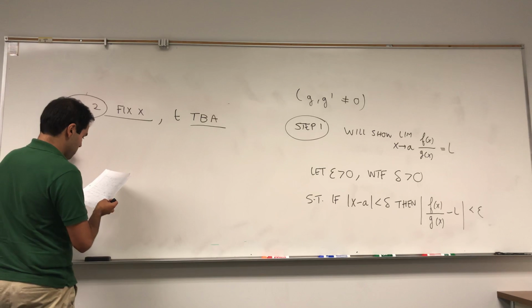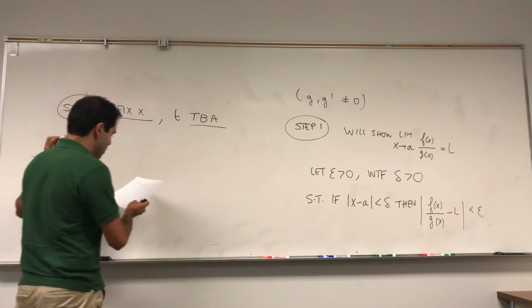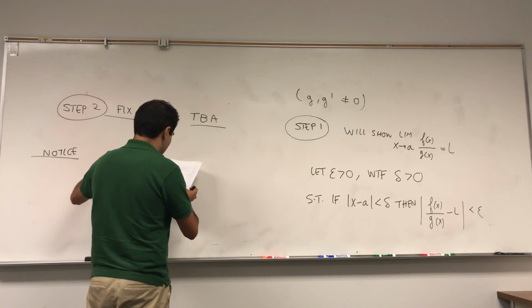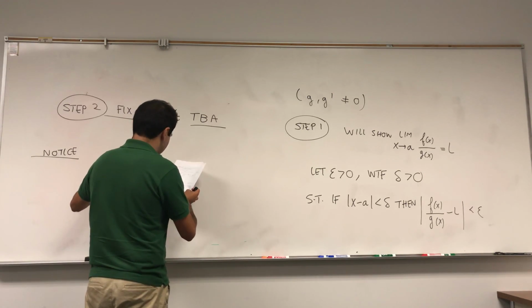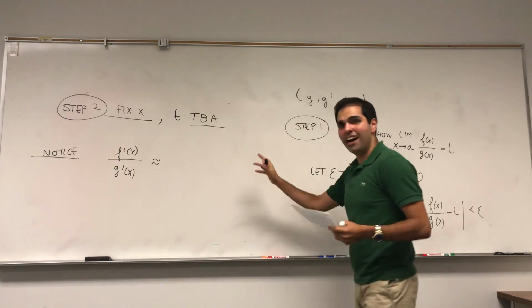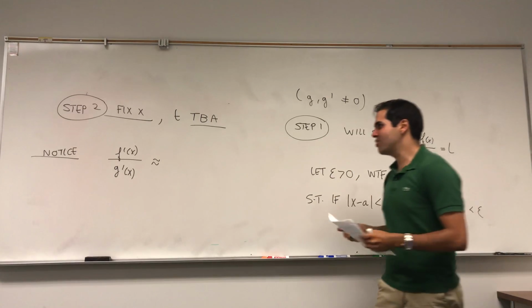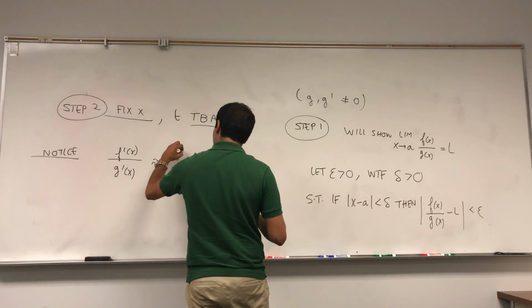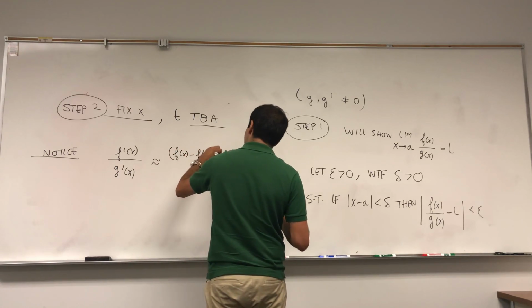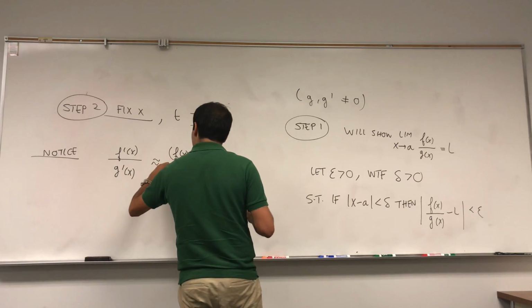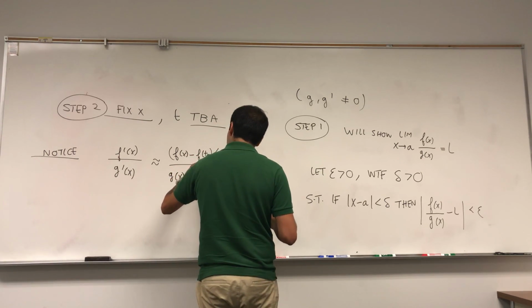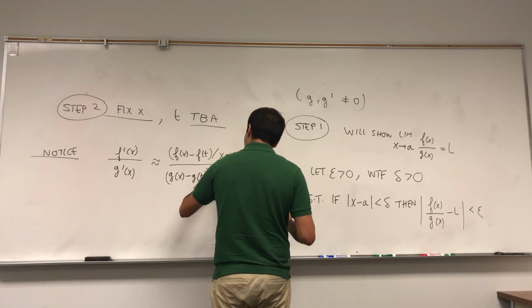Notice, if you think about f prime of x over g prime of x, think of f prime as a difference quotient: f of x minus f of t over x minus t, and g prime of x is g of x minus g of t over x minus t.